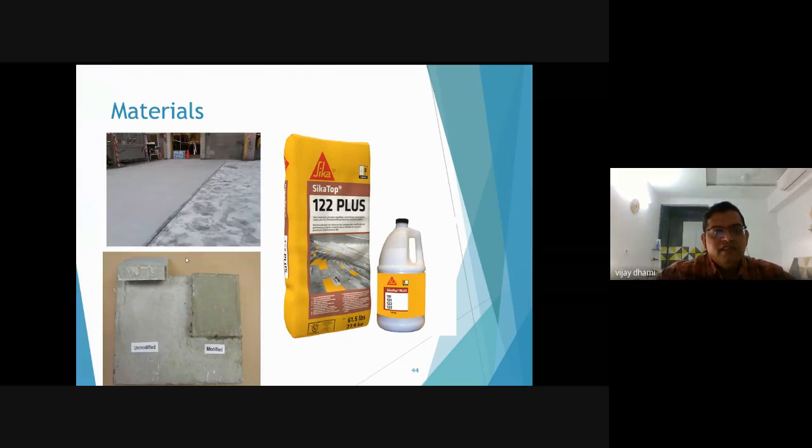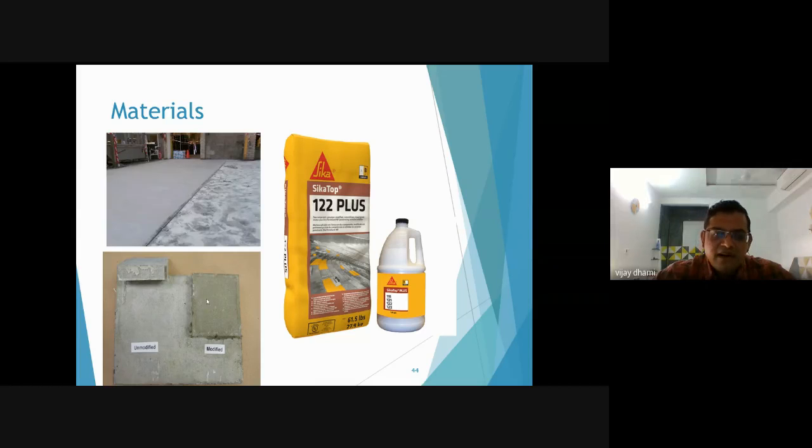These are some photographs of the repair materials. In this first photograph, this is the epoxy mortar screed, meaning the floor slab is repaired using this epoxy mortar. This is a polymer mortar. This is a modified polymer mortar and this is an unmodified polymer mortar.